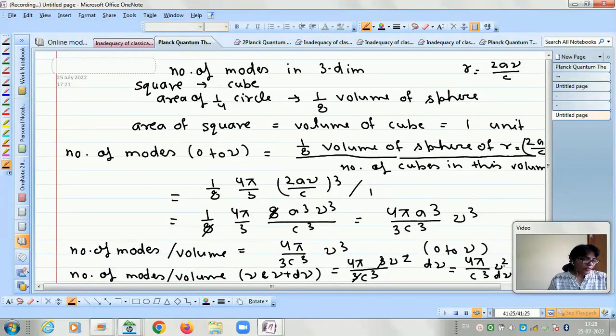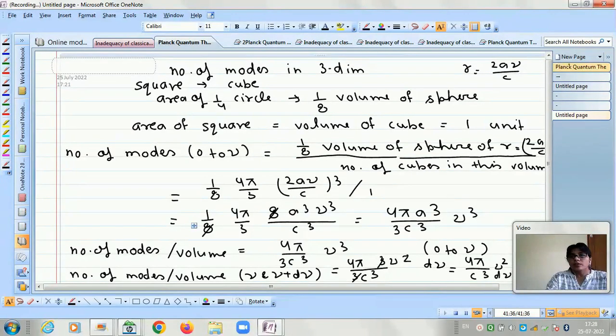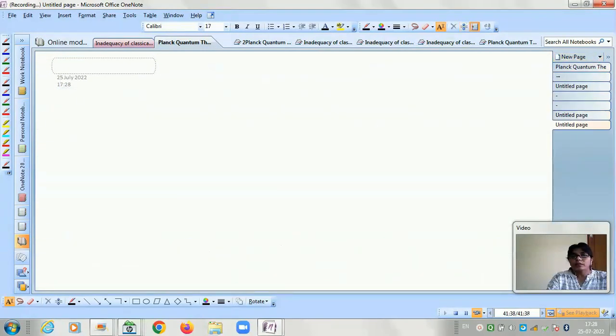So this is the number of modes, 4 pi by c cube nu square d nu. So we have calculated the number of modes.